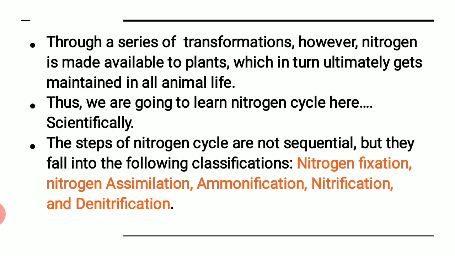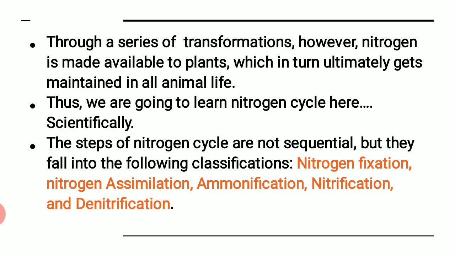So let us see it through a series of transformations. However, nitrogen is made available to the plants, which in turn ultimately gets maintained in all the animal life. Thus, we are going to learn nitrogen cycle here scientifically. The steps of nitrogen cycle are not sequential. Mind you, whatever we are going to learn, those steps are not in sequence. That means they are not one by one which is to be remembered. They are all different in their own ways. And through these 5 steps, what happens is, in one or the other way, nitrogen gets transferred into another form, right.